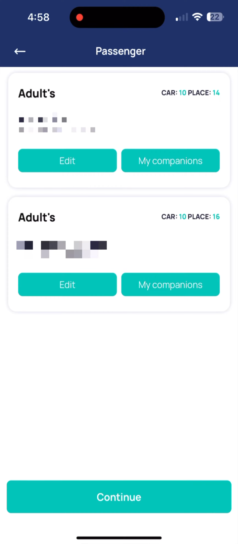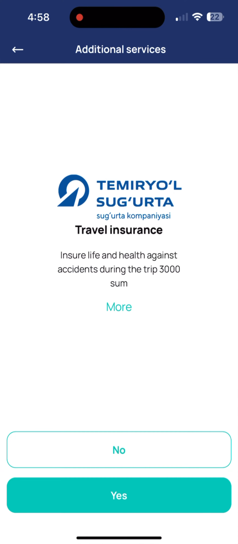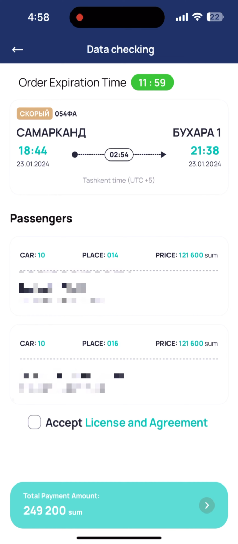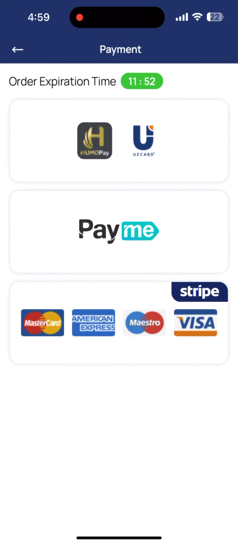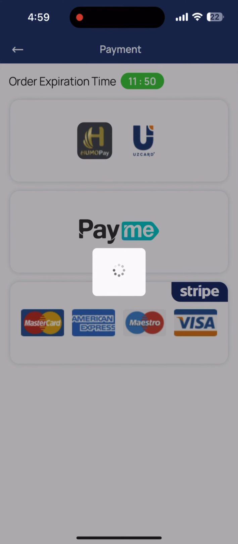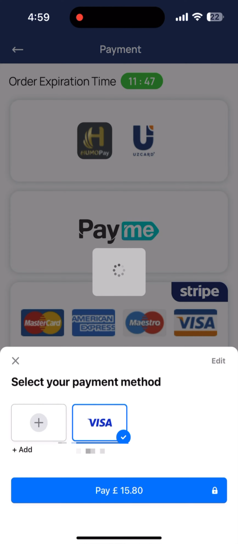Then tap on continue. Here it's your choice whether you want to take travel insurance or not. Then tap on the total payment amount. Then choose what card you have. Then add the card and enter the card details. Then tap on pay. It takes some seconds for processing.